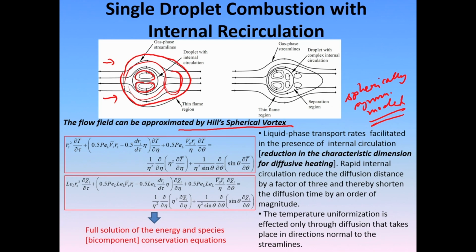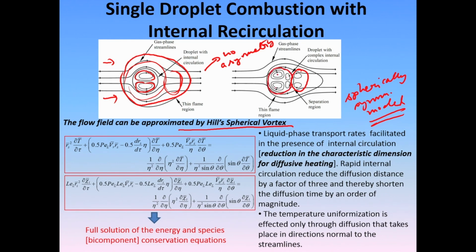This does not take into account separation; there is no fore and aft asymmetry of the droplet, so to say. The moment there is asymmetry that you create because of the separation, this separation bubble that you create in the aft of the droplet, the recirculation structure is a little bit more complicated.